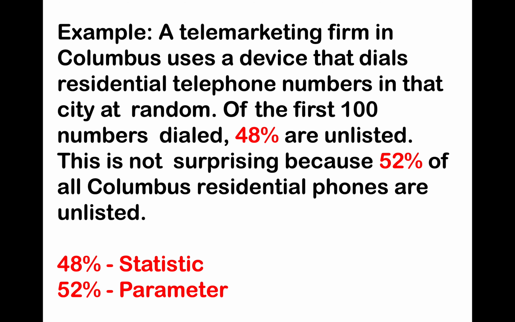So the 48% would represent the statistic because that's talking about the sample of those 100 numbers. The 52% is what they're telling us is truly the unlisted numbers. That would be the parameter.